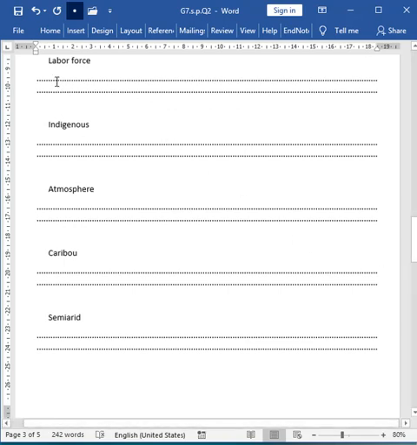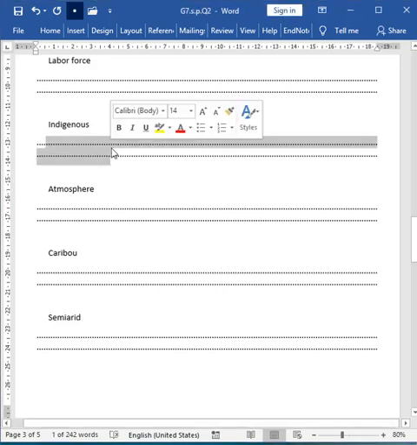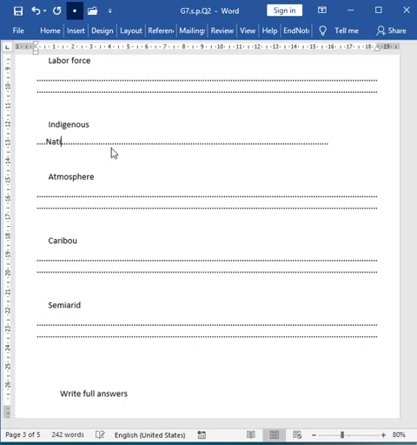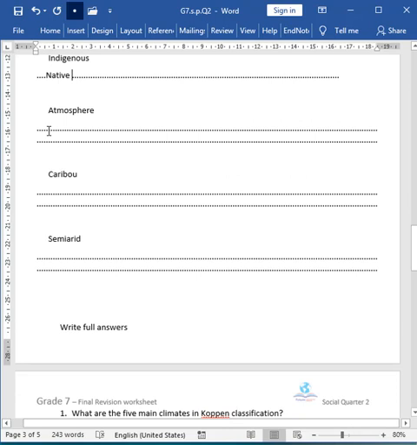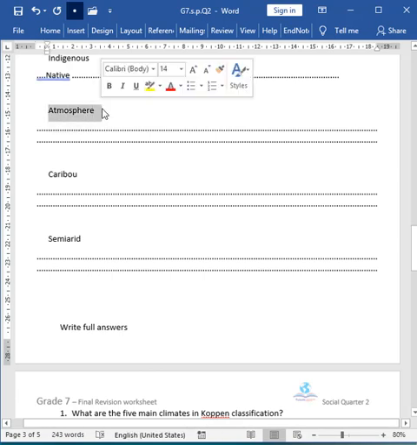Labor force are the people who work in a country, or the workers, the group of workers that work in a country are called the labor force. Indigenous, the word indigenous means native, as easy as this. So for indigenous, you can say a synonym, native. Atmosphere is the air surrounding the earth, which has the necessary gas for people, animals, and plants to survive. It's called atmosphere. Very easy.